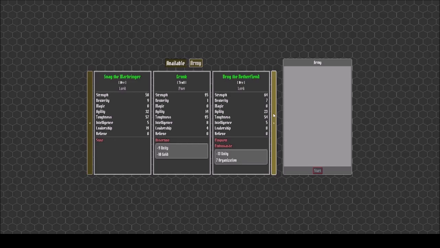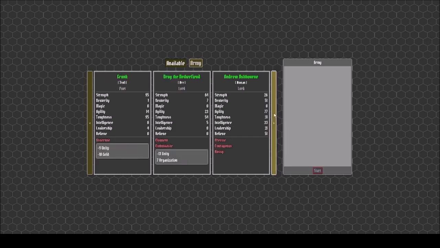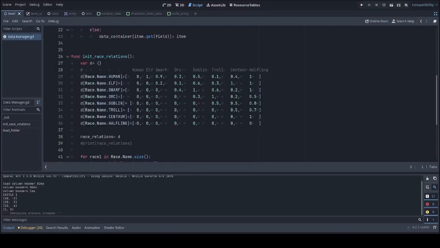These different races have relationships between each other. So if you choose, for example, an orc and an elf, or an orc and a dwarf, they are not very fond of each other. So there will be frictions internally in the army. The matrix I use to determine faction relations, where 0 is just a placeholder, and the relations range from 0.1 to 1, where 1 is a very good relation that doesn't have any strain on the unity of the army.